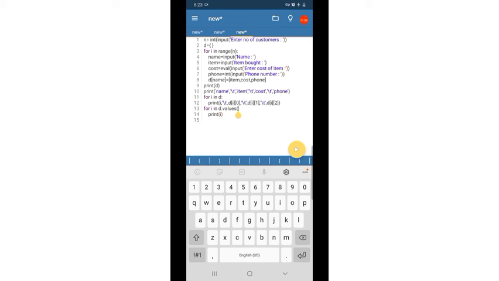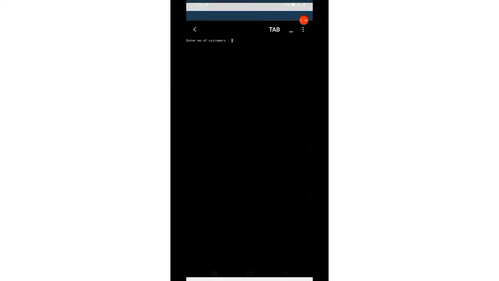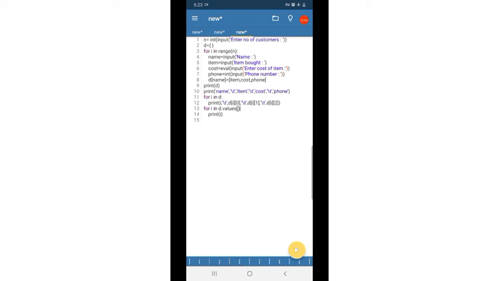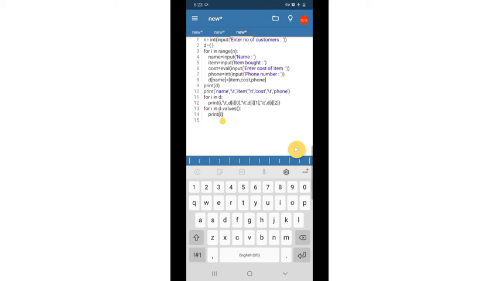Here one function. So you can see the values are printed. For print I, the values are printed.